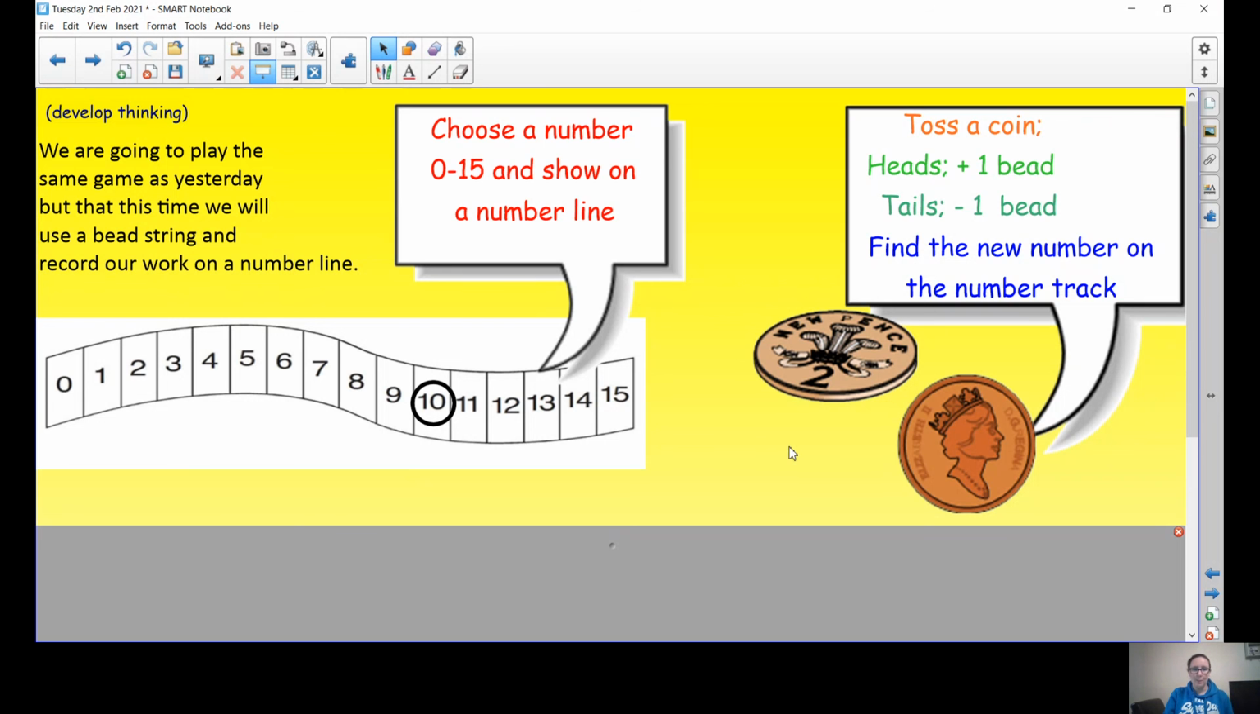Balaam, but this time we're going to use the bead string and record our work on the number line. So first of all, choose a number between 0 and 15 and show that number on the number line. Have you done that? Well done. Find that number on the number line. Now you can see I've chosen number 10 on my number line.